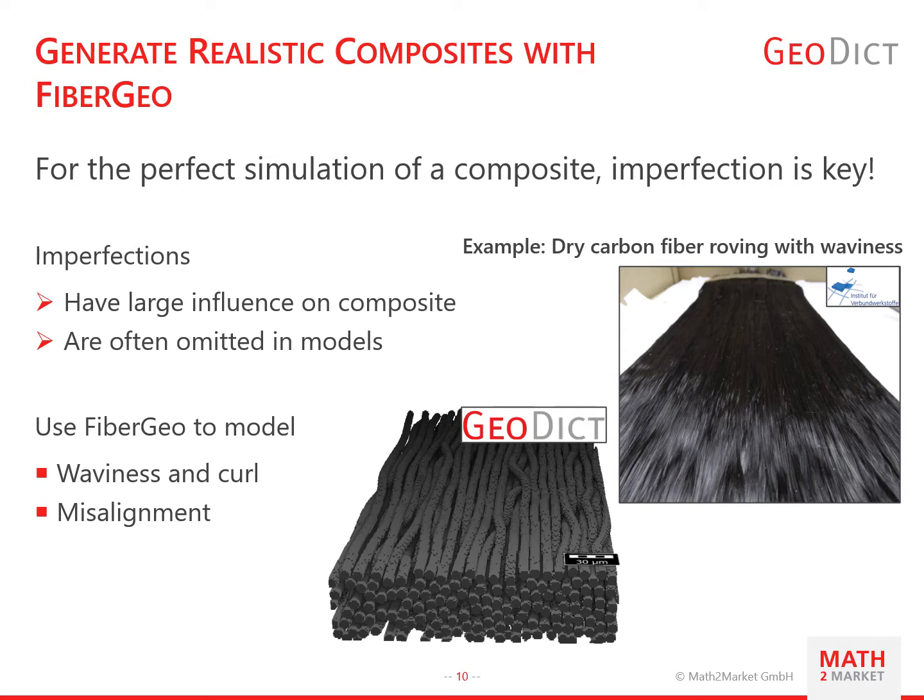Still, they are often omitted because it is not easy to generate an imperfect model, especially in standard finite element simulation. This is a lot easier in Geodict, as you can see in those pictures. On the right is an image of a binder tape, and you can see significant waviness. This waviness can be remodeled in FiberGeo using curved fibers, and its influence on stiffness and permeability can be simulated.